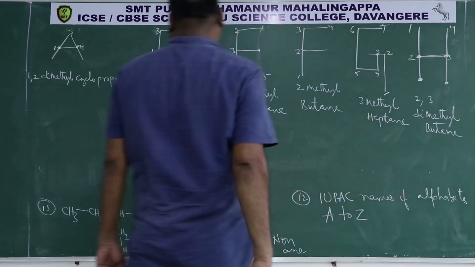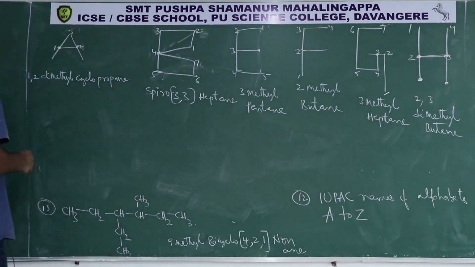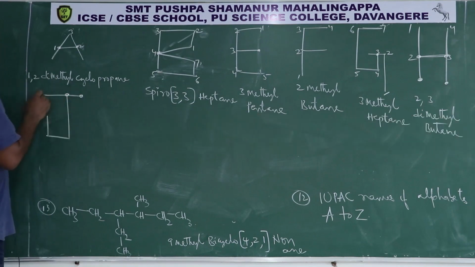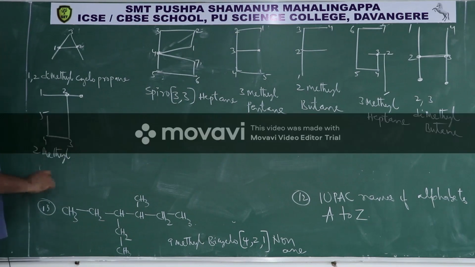That is H. I is the same. Then J. This is J. This is the side chain. So numbering I should give from here: 1, 2, 3, 4, 5. So it is 2-methylpentane. This is J, 2-methylpentane.